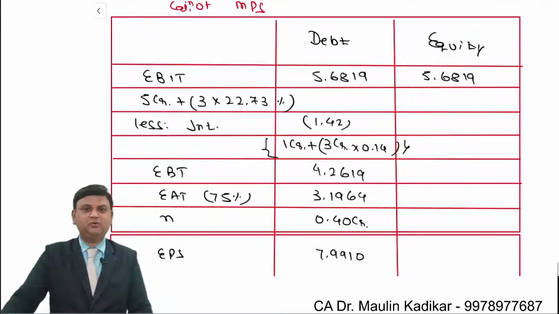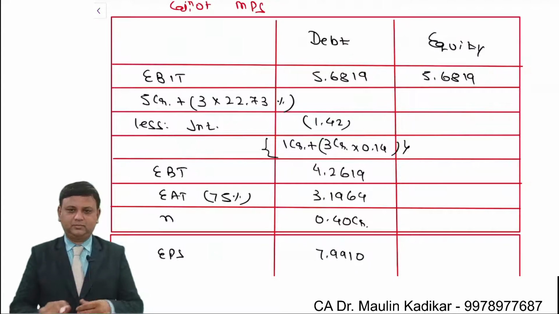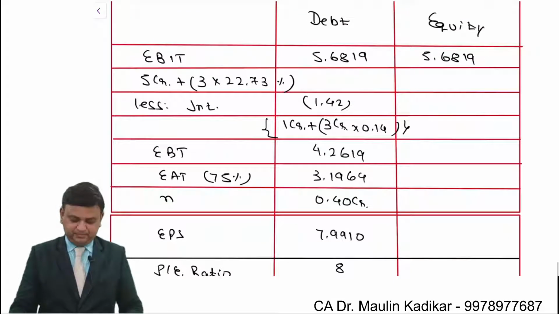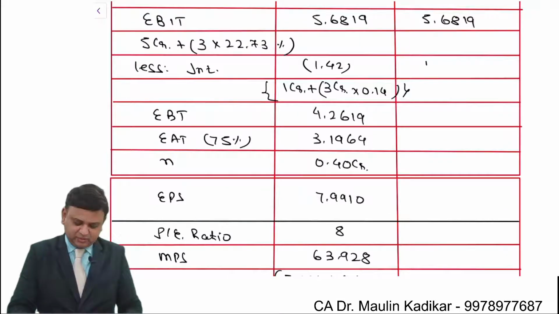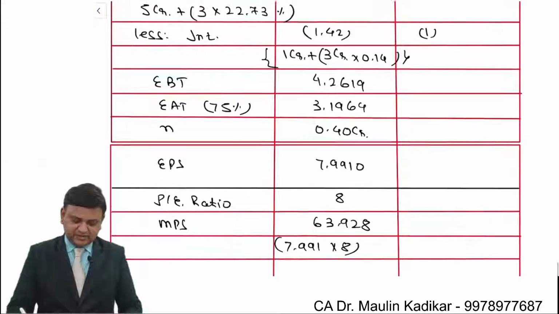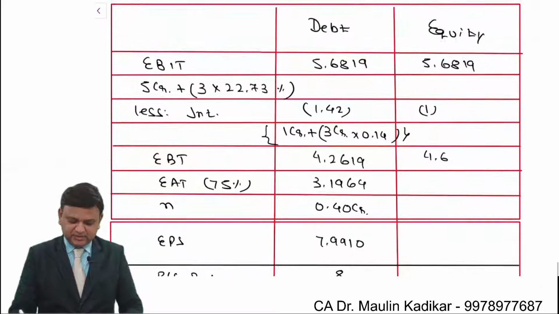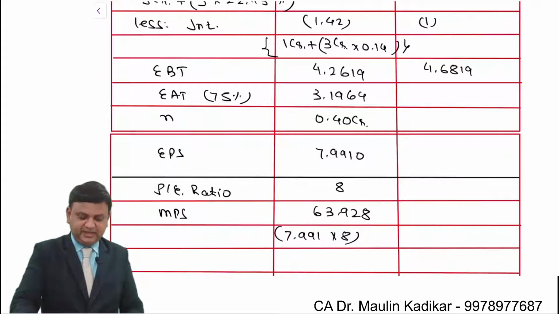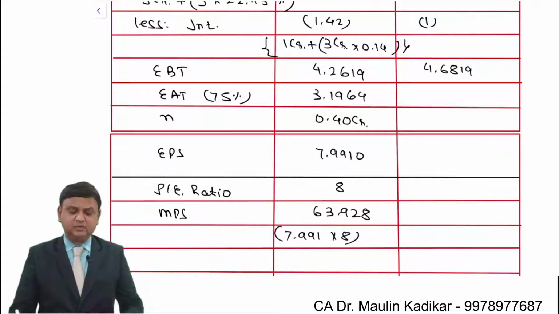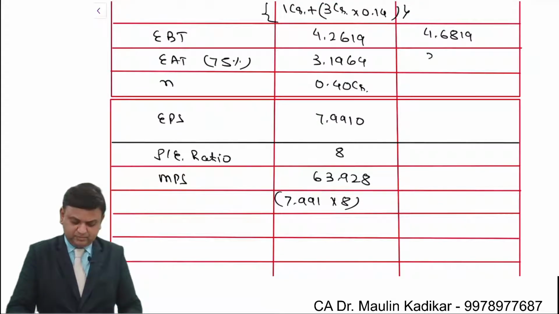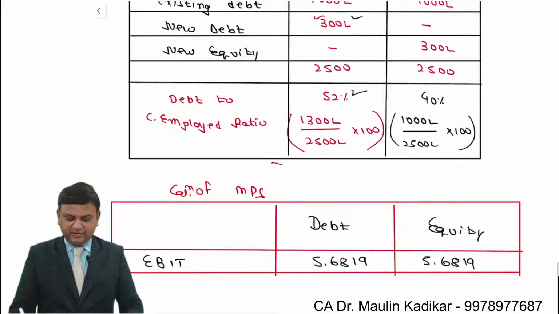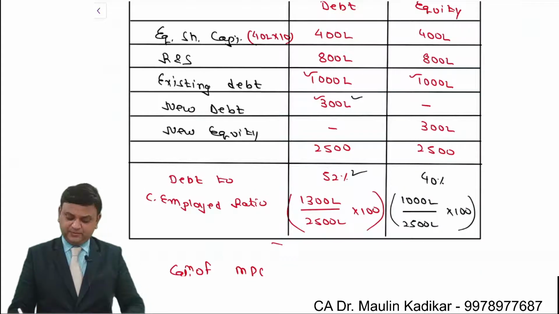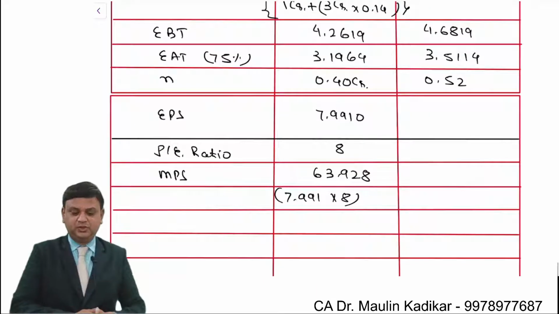Please check down and try to do second answer on your own. Let us see how to do answer for equity. Amount of interest will be same, 1 crore. EBIT minus interest is EBT, 4.6819 crore. So 4.6819 into 0.75. That comes to 3.5114 crore. Divided by number of equity shares, 0.52 crore. Why? Because we have computed in the very first working note that 12 lakh equity shares are required to be issued.